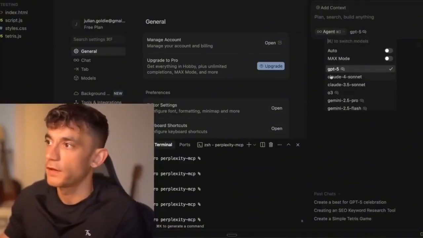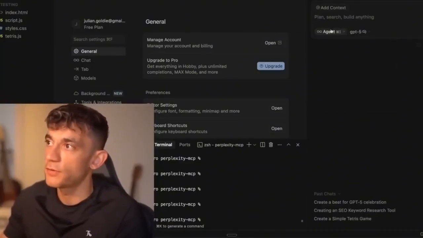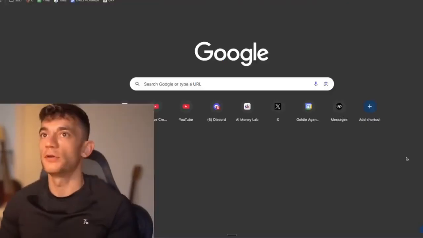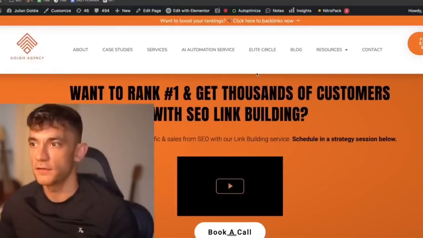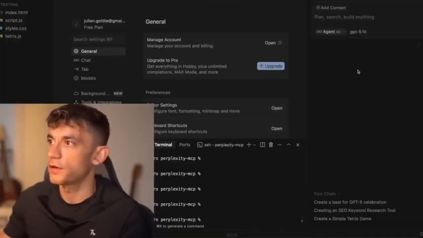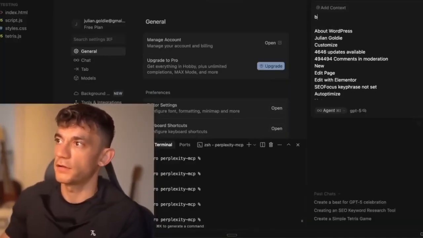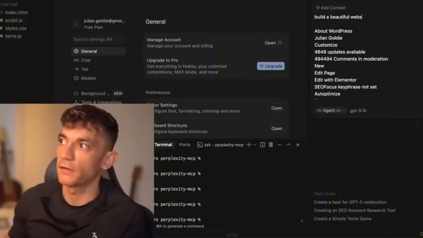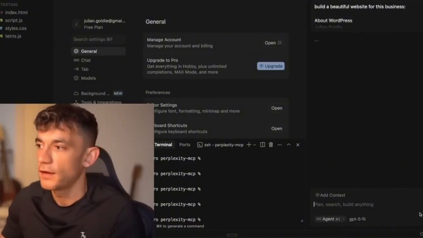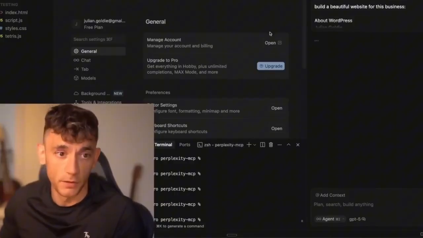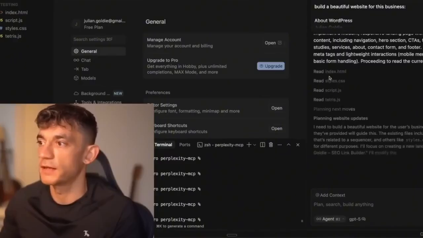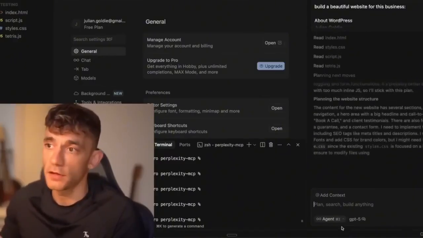So if you click on the models, click on GPT-5, we're going to enable AI agent over here. And then if we take, for example, let's say you want to build a website, right? What you can do is you can grab all the content that you have on that topic, go over to Cursor, plug that in, and just say, okay, build a beautiful website for this business. We're basically just taking the context of our business and then plugging it into Cursor to build out that stuff. Now you can see it's planning it, scanning through, and just beginning to implement it. And again, it's pretty amazing that you can do this for free.